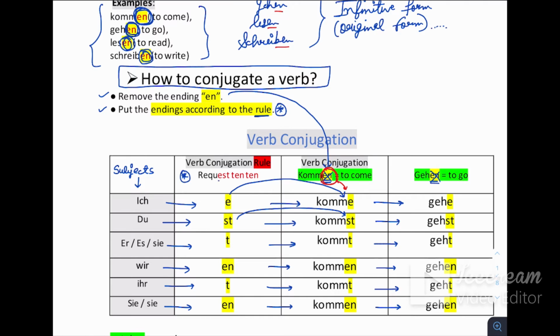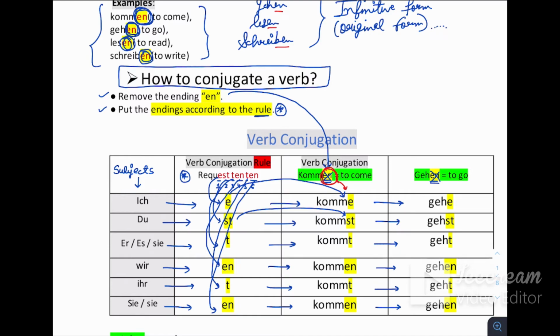Request 10 10. For example, request E S T T E N T E N. Okay, 1 2 3 4 5 and 6. Now see, E has already come here, E S T came here, S T T here, En here, T here, and En here, like this. Very simple rule. Request 10 10, and the request last three alphabets E S T, then 10 10 T E N T E N. Okay, this is how we are going to conjugate a verb according to the subject in